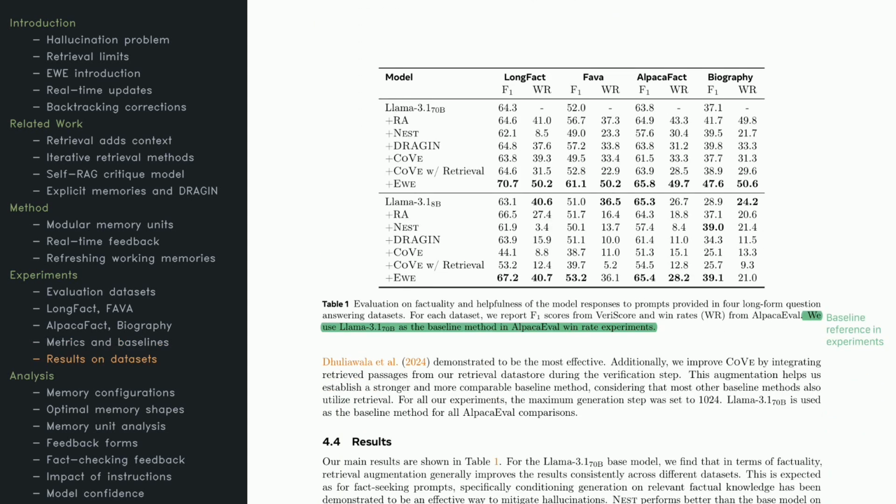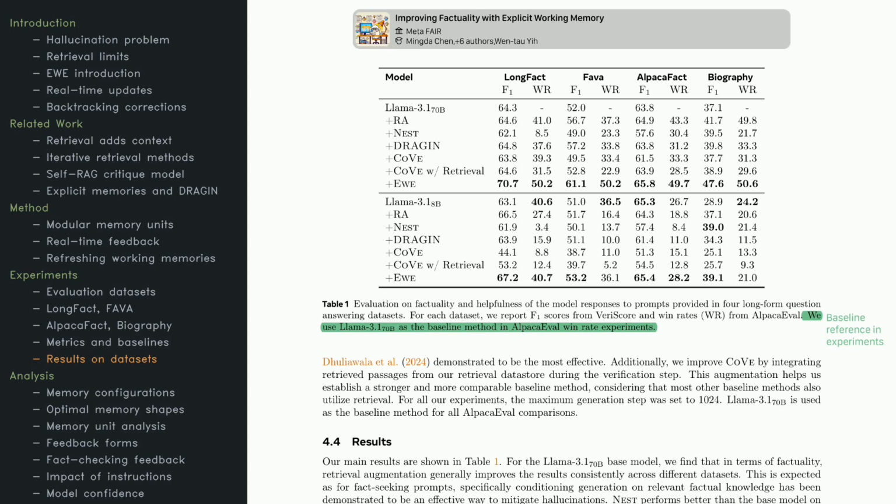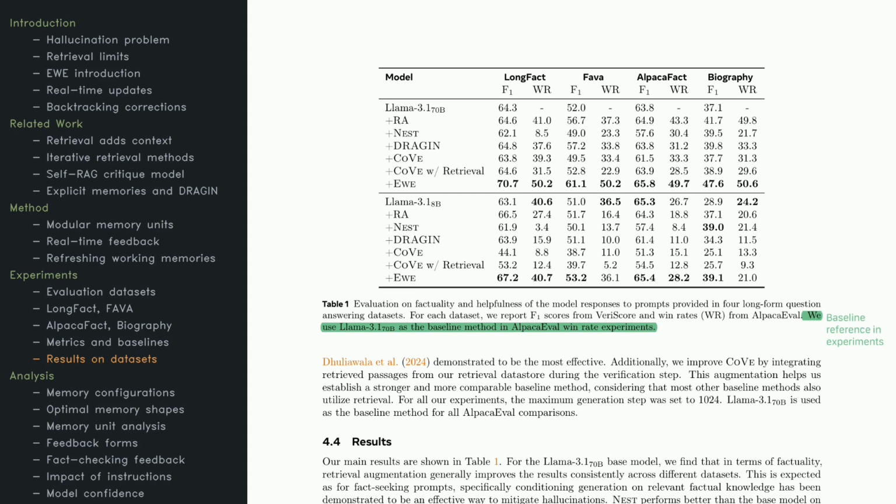Check out the table here to see how EWE stacks up against the baseline models across 4 datasets: LongFact, FAVA, AlpacaFact, and Biography. The table tracks F1 scores, which measure accuracy, and win rates, showing how often a model outperforms another. EWE comes out on top in most cases, even against other retrieval-heavy or iterative systems. For the biggest model, Llama 3.1 70B, EWE reaches a 70.7 F1 score on LongFact and stays strong across all the benchmarks.